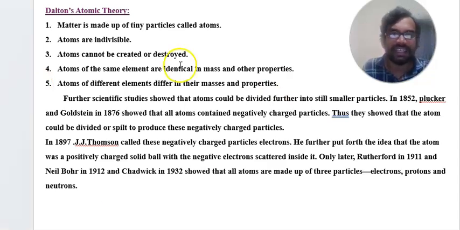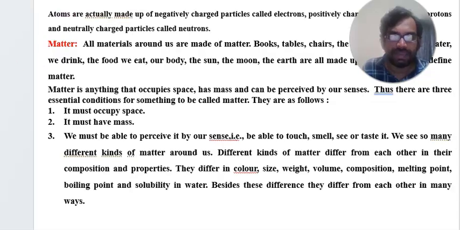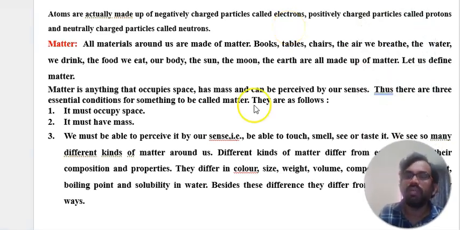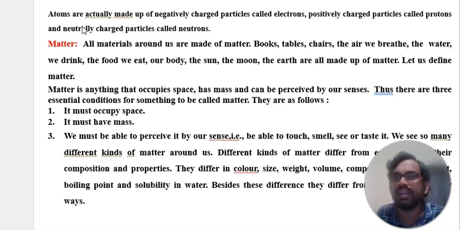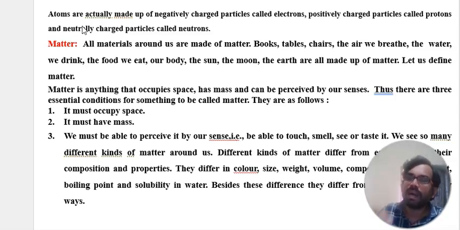Now you can see here our statement: atoms are actually made up of negatively charged particles, which are called electrons. If somebody asks you what an electron is, you can give the simple definition: the negatively charged particle is called an electron, the positively charged particle is called a proton, and the neutral particle is called a neutron.